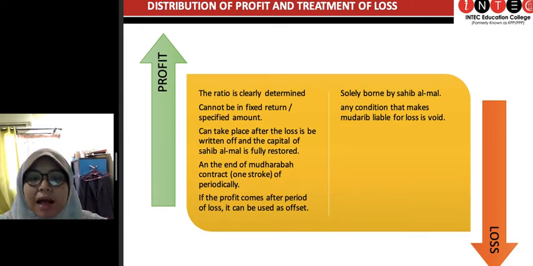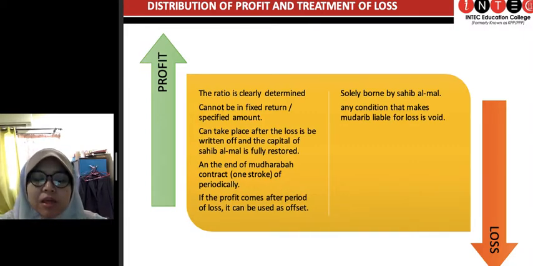So first of all, how do you determine the ratio of the profit, and who gets how much? How much does the sahibul mal or the investor get, and how much does the mudharib or the entrepreneur get?